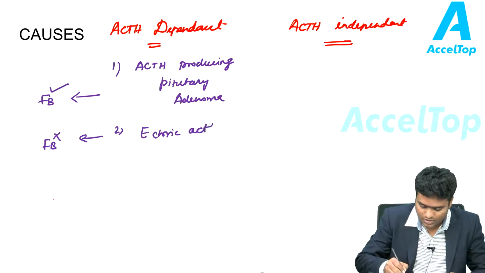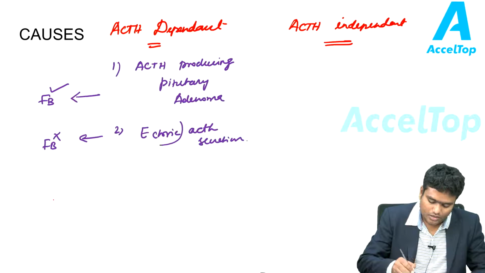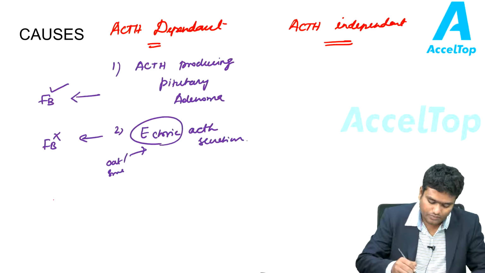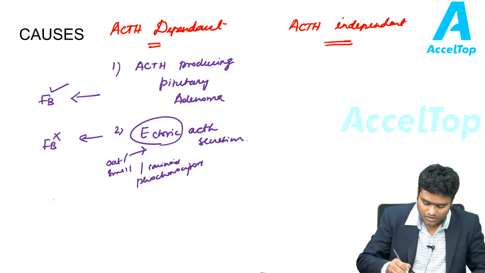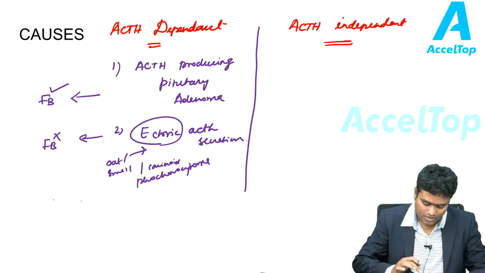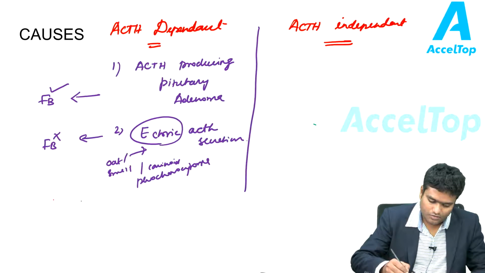Ectopic ACTH secretion could be due to any malignancies which produce ectopic ACTH, like oat cell carcinoma or small cell carcinoma of the lung, sometimes carcinoids, pheochromocytoma, etc. With respect to the ACTH independent Cushing's, the first is adrenocortical adenoma.